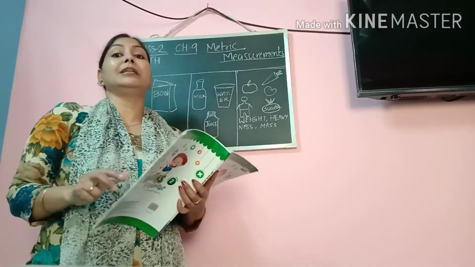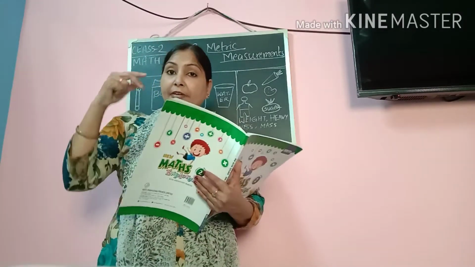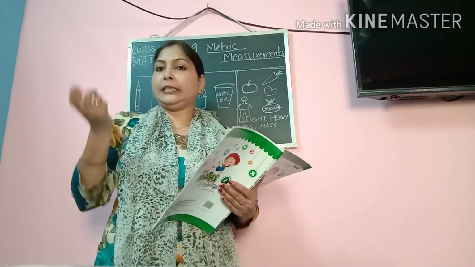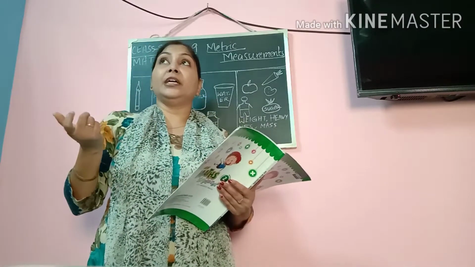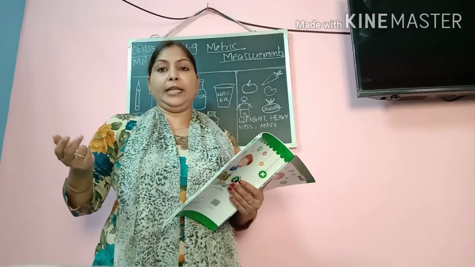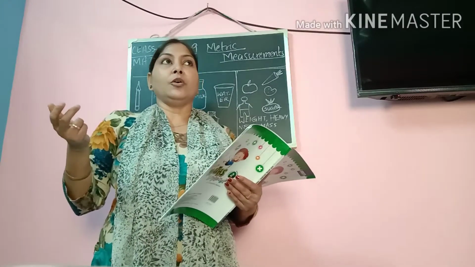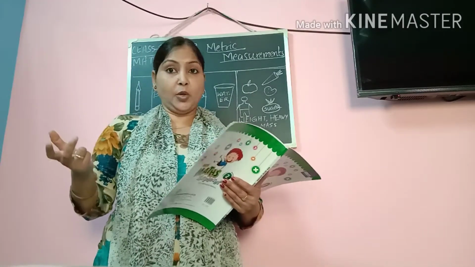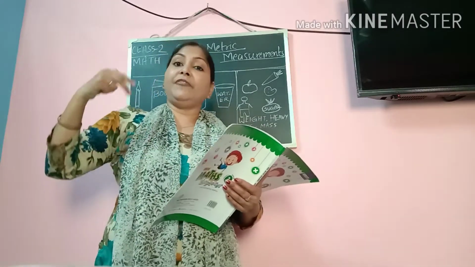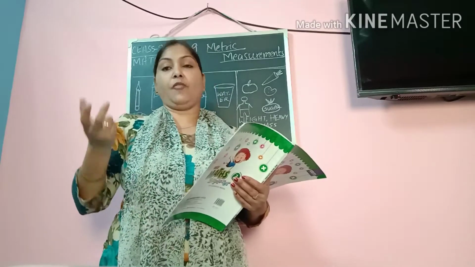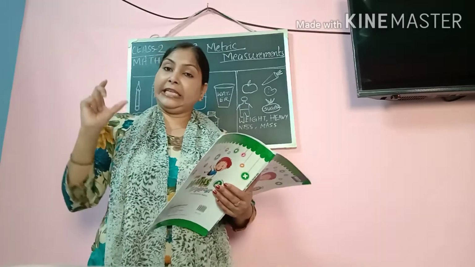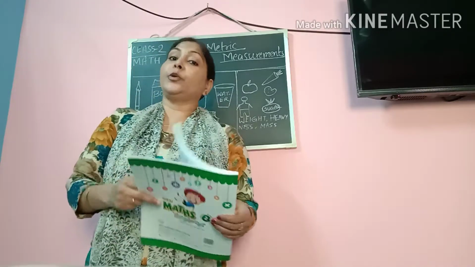Now, when we talk about standard units, for every measurement, like when we are measuring length, there is a standard unit. When we measure any liquid quantity, it is called capacity, and there is a standard unit for that. When we are measuring the weight or the mass of any item or material, then there is also a standard unit. So we are going to learn the same thing.